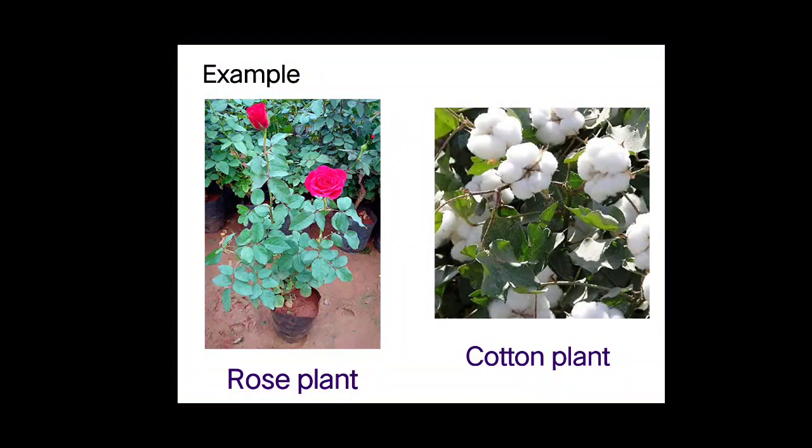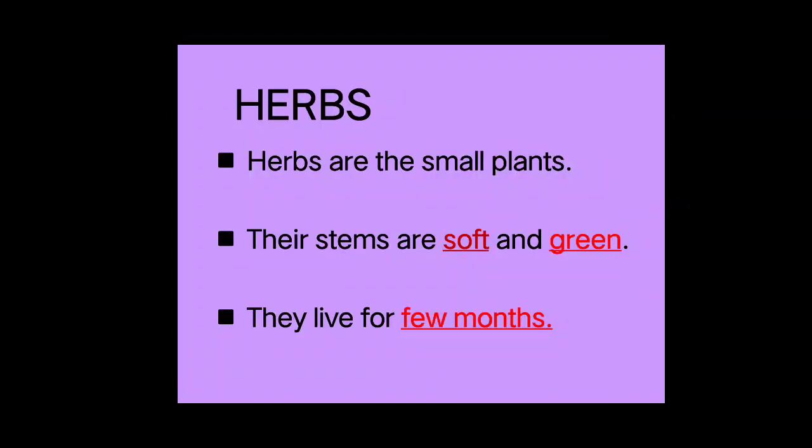Okay. Now let's see herbs. Now what are herbs? Herbs are also small plants. Their stems are soft and green. They live for a few months. Now children, we learnt about trees, they live for many years. We learnt about shrubs, they live for some years. But herbs, they live only for a few months.